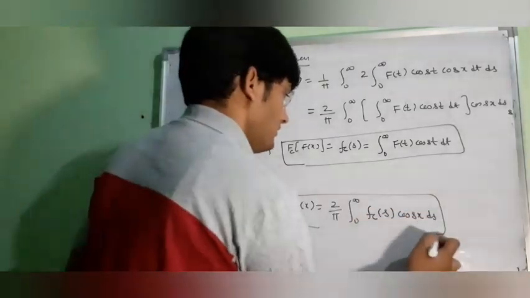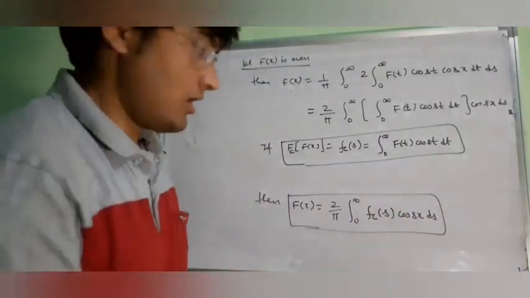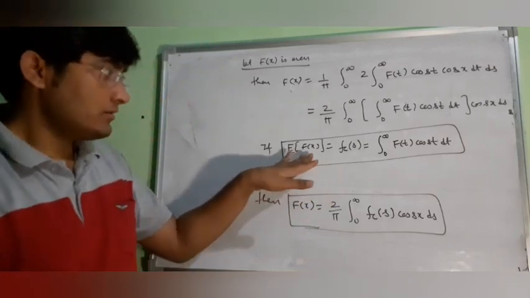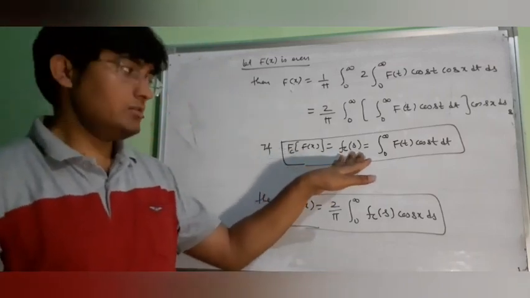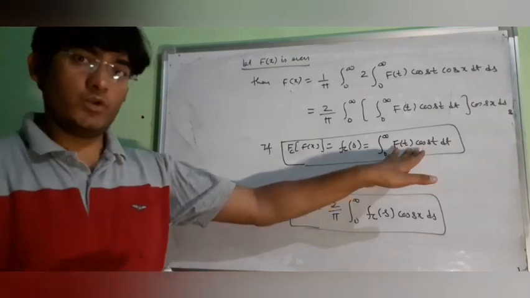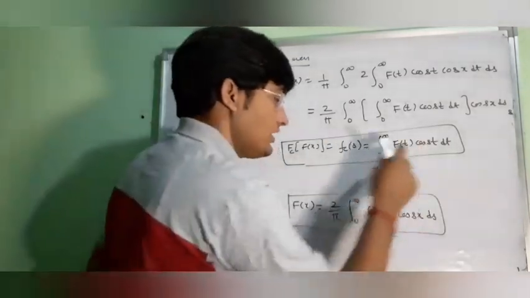Now in this case, this transformation is known as the Fourier cosine transformation.